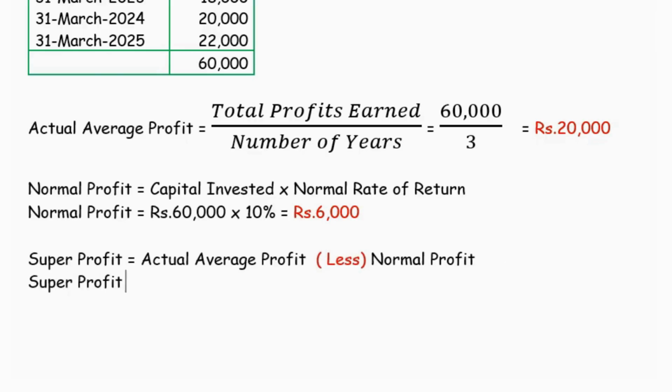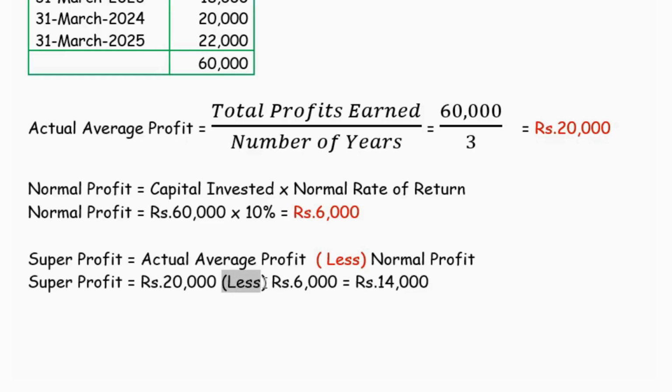So the actual average profit is 20,000, deducting the normal profit of rupees 6,000. So the super profit is 14,000.